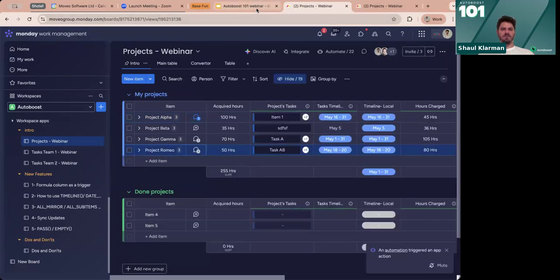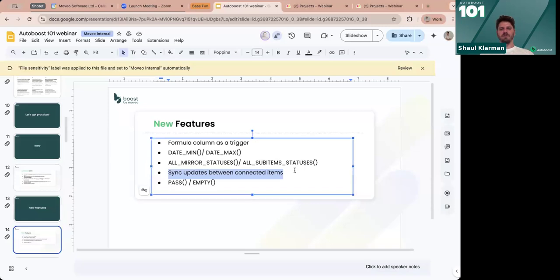As we can see, something really cool that allows you to have multiple syncs between different boards and kind of go above permissioning issues, because you can take those updates into columns only for guests and stuff like that.